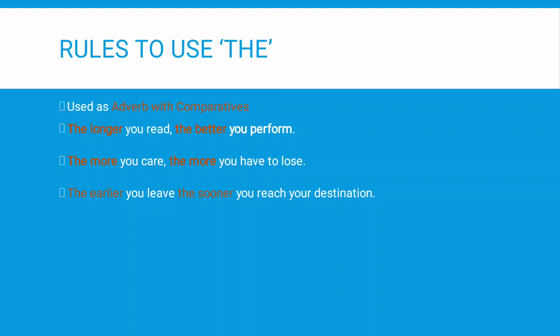The earlier you leave, the sooner you reach your destination. In these examples, longer, better, more, earlier, sooner are all comparatives. Before them, article the is used. Here it is acting as an adverb. We shall move to the next rule.